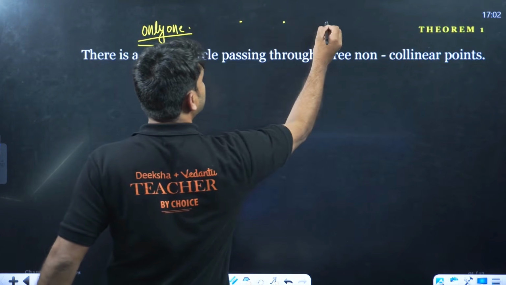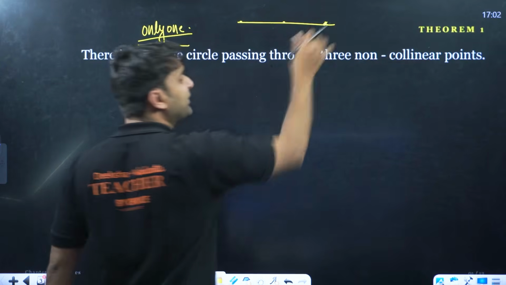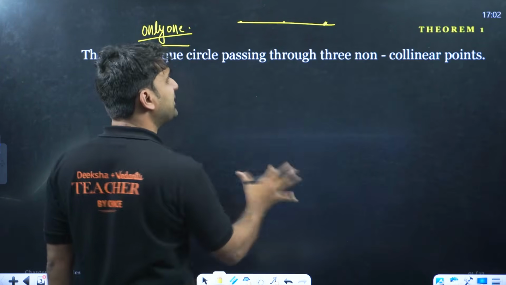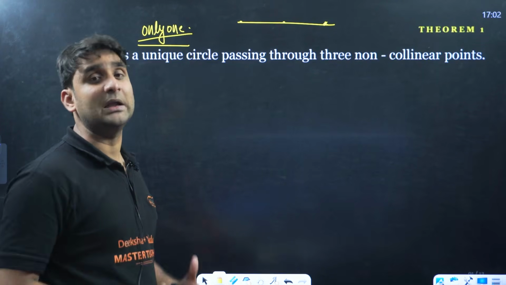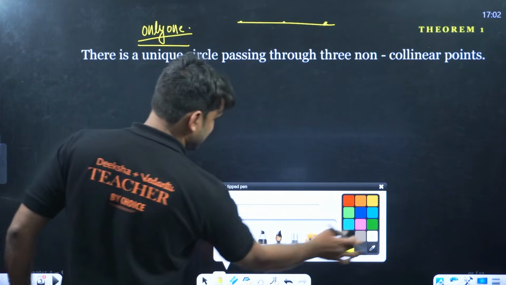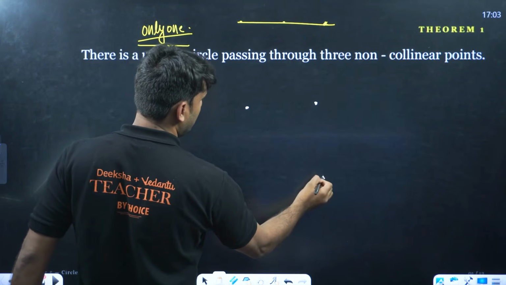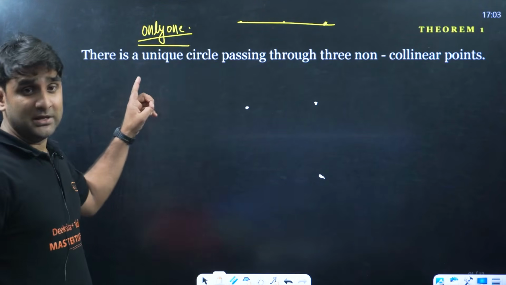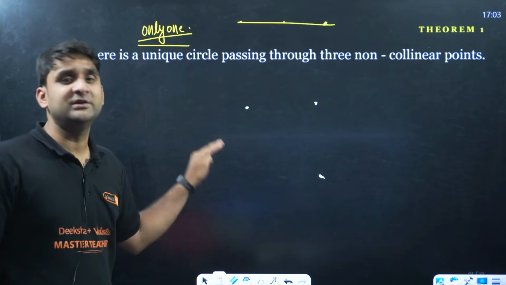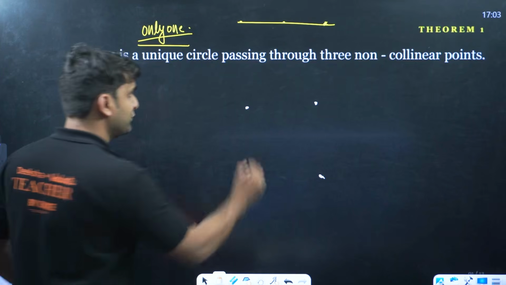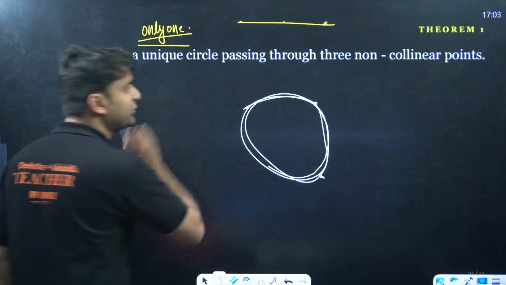When joining 3 points gives you a straight line, such points are called collinear, when the 3 points are on a single line. But if 3 points are non-collinear, the points are not on a single straight line. So this theorem says that if we have 3 non-collinear points, only one circle is possible that will be passing through all these points.